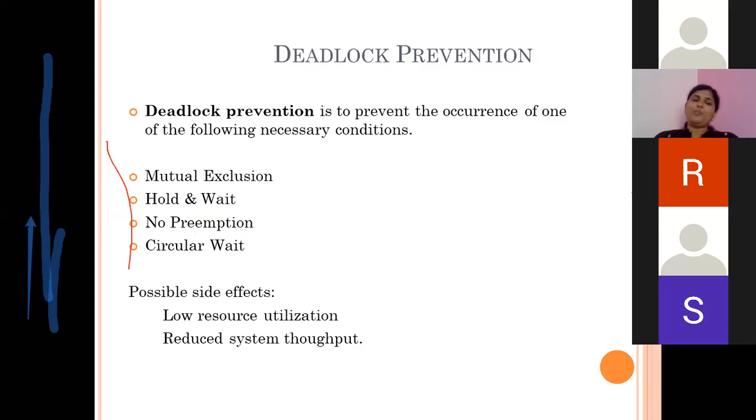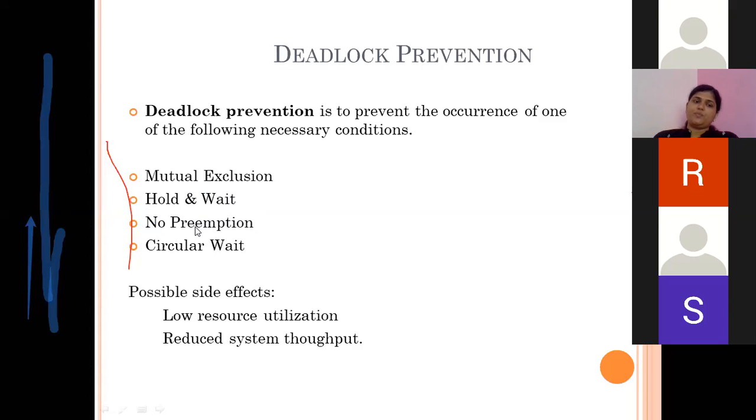Hold and wait. How to make this situation false? If the process is holding a resource and waiting for other resources, and its execution cannot happen without getting those waiting resources, then it has to release the resources so that at least other processes can execute. So the process which is in the waiting state cannot hold any resources. If this rule is applied by the system, the second condition can be made false.